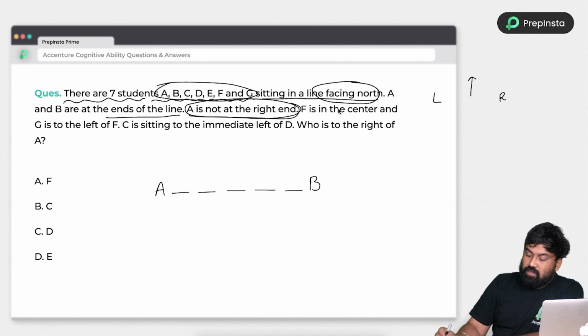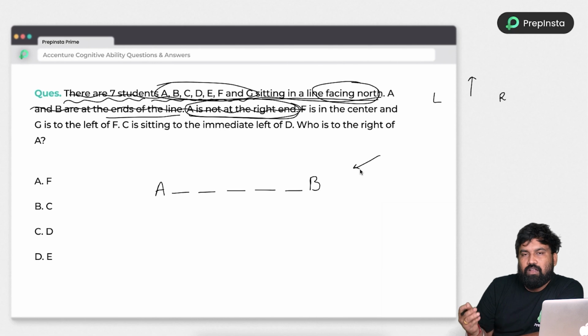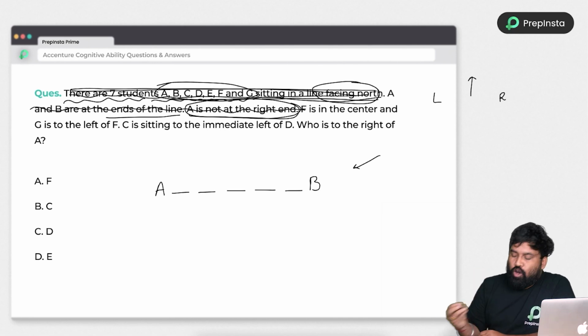So just look at here. See guys, here you would like to understand one thing. When I am reading the data, I will never come back to the data again. So this is how my rough work will help me. Whenever I am writing something, it always has a meaning, so that I don't have to read the data again and again. So organizing the rough work is very important, guys.